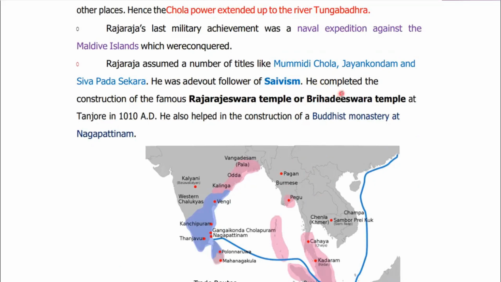Raja Raja I also completed the construction of the famous temple, the Rajarajeswara temple, also known as the Brihadeswara temple at Tanjore, which was built in 1010 AD. So more than 1000 years have been completed. Though he was a Shaiva, he still supported the construction of a Buddhist monastery.